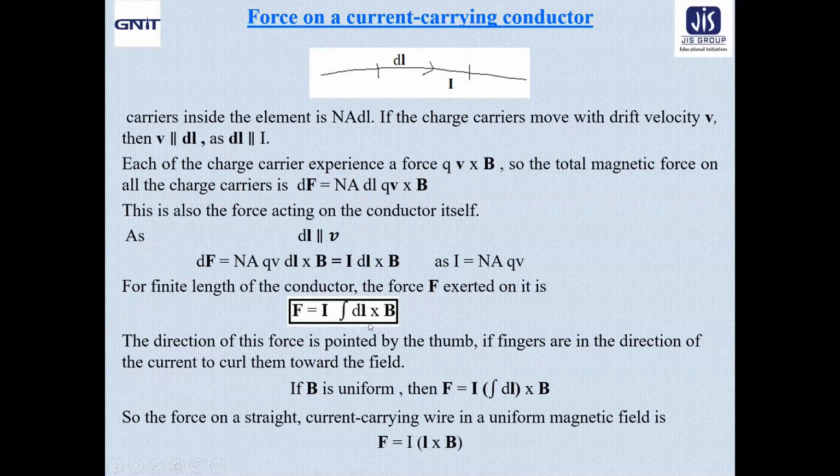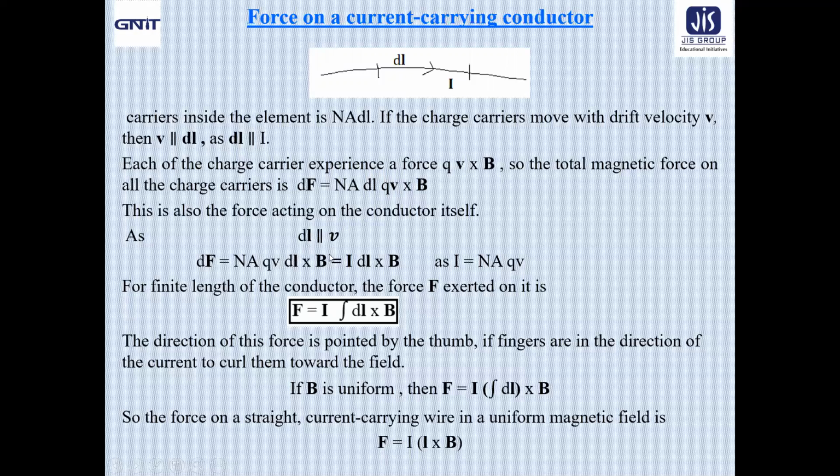Now, this is the force acting on the conductor itself, because charge carriers remain bound inside the conductor, so they cannot come out. Now, we have found that dl is parallel to v. So from this expression, we can write dF equal to nAq v dl cross B, interchanging the position of dl and v, because dl is parallel to v.